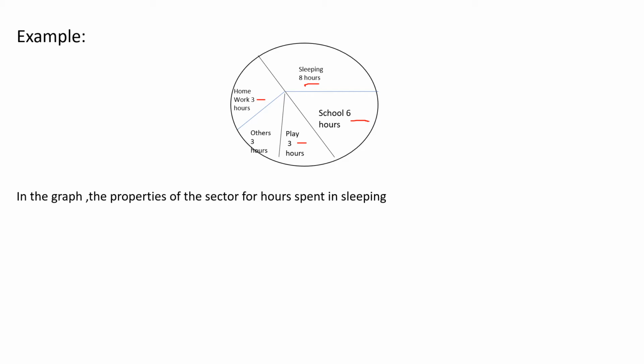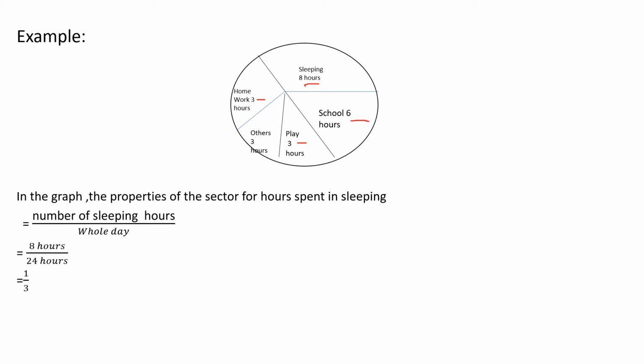So number of sleeping hours divided by the total. Total means total hours or whole day. Look at here, number of sleeping hours. So how many hours are you sleeping in a day, children? 8. So 8 divided by whole day means 8 divided by 24.